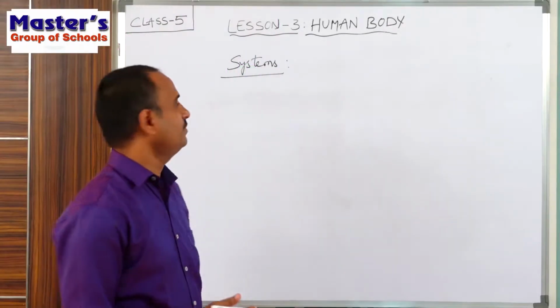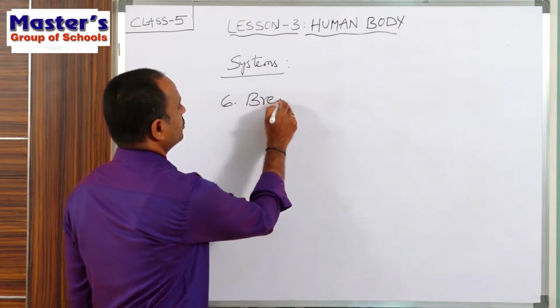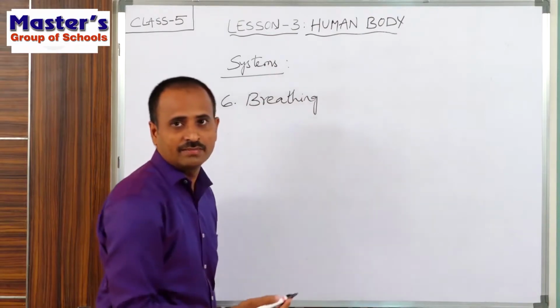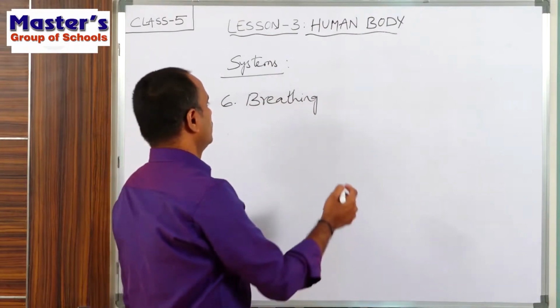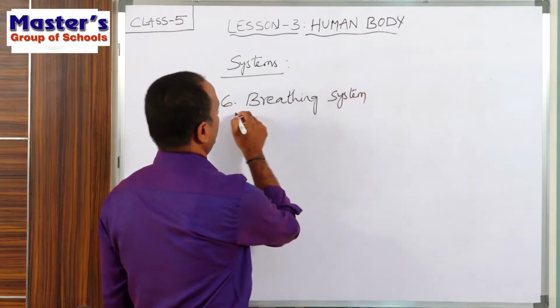So what is the sixth system? Breathing system, or it can also be called the respiratory system. So breathing or respiratory, the breathing system. This is the sixth one.